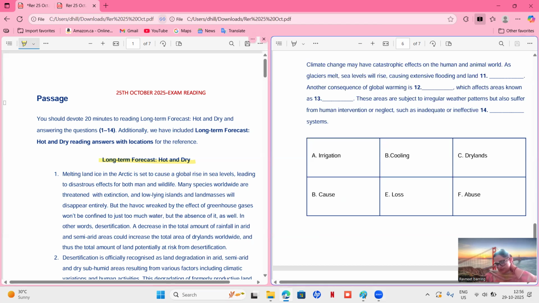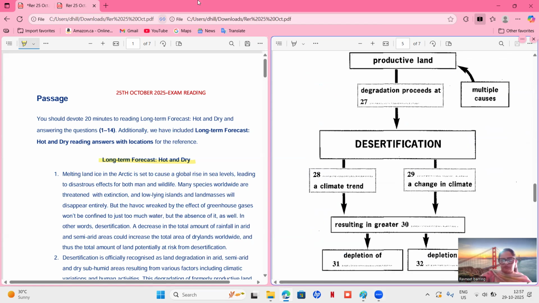All right, so this is a recent exam reading. So I will suggest you to attempt this one so that you can understand and get to know at what level you are currently standing. So let's get straight into it, and we have to solve this flow chart first. Let's understand what the demand of the question is.